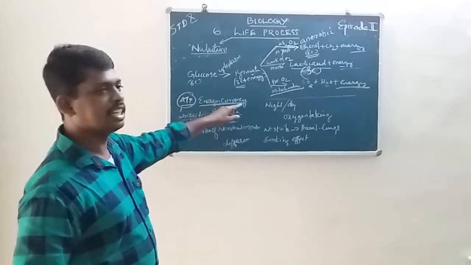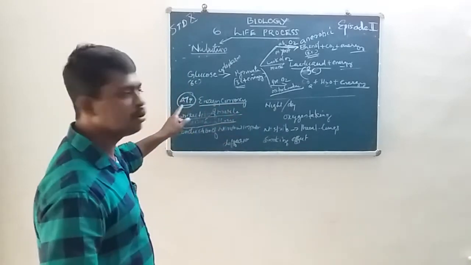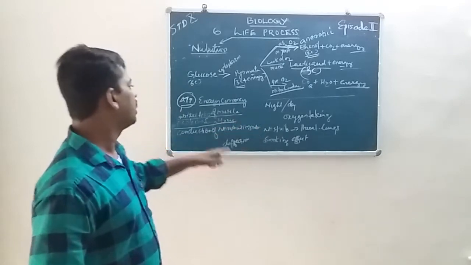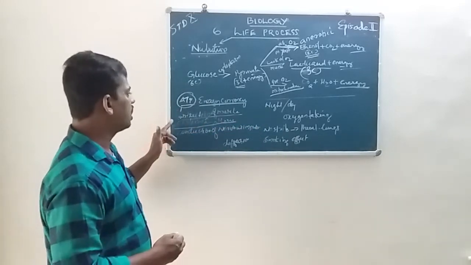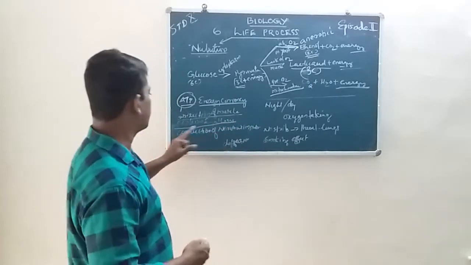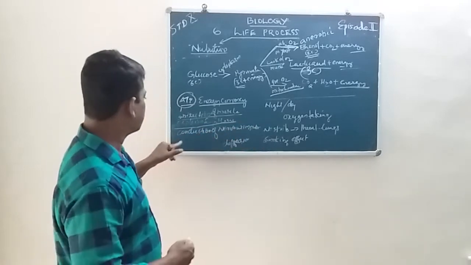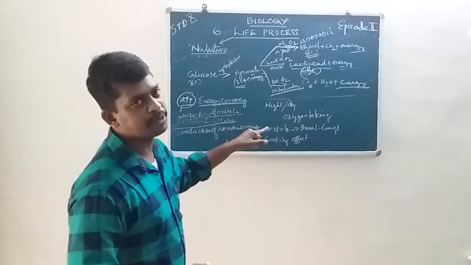ATP is the energy currency, adenosine triphosphate.